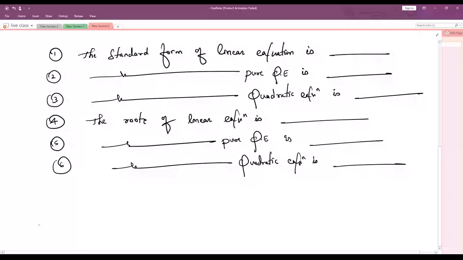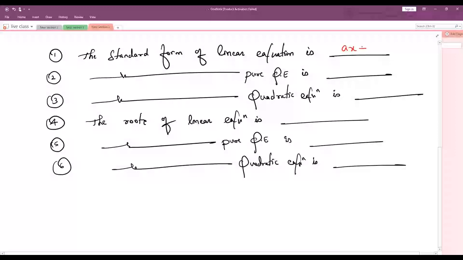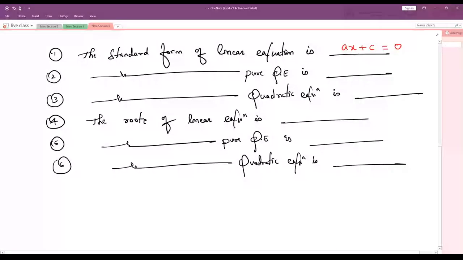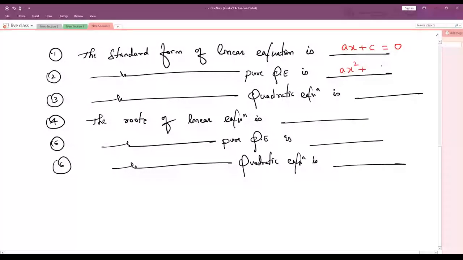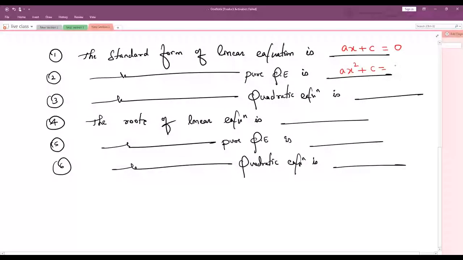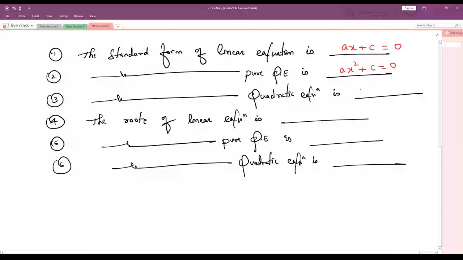Okay. Now let me fill in the answers for this. The standard form of linear equation you can write as ax plus b, or sometimes you can say ax plus c is equal to 0. The standard form of pure quadratic equation is ax square plus c is equal to 0. The standard form of quadratic equation is ax square plus bx plus c is equal to 0.